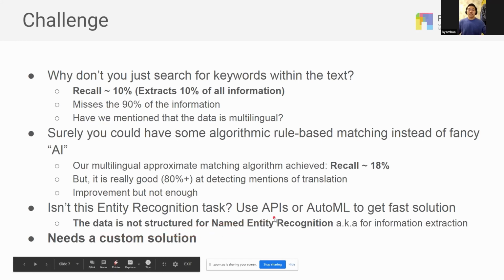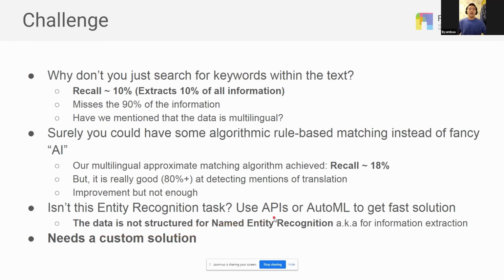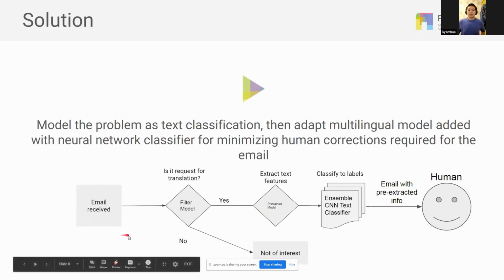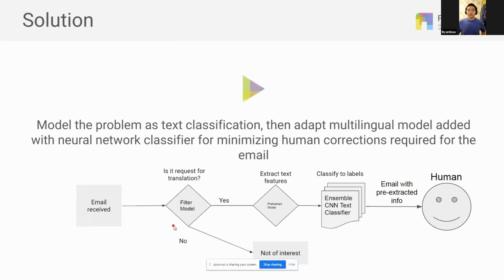After many tries and iterations, we concluded that the best solution is modeling the problem as text classification. We adopted a multilingual model and added a classifier network to minimize the human corrections required for the email. So our system works as follows: emails received are fed to a filter model.